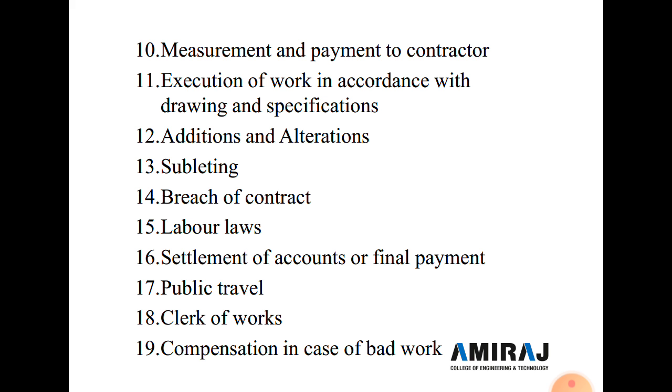Now, the 12th type of condition of contract is addition and alteration. The engineer in charge reserves the right to make any change, omission, addition or alteration to the original design, drawing and specification, and instructions as are necessary in the opinion of the engineer in charge during the process of the work, which may be given to him in writing and signed by the engineer in charge.